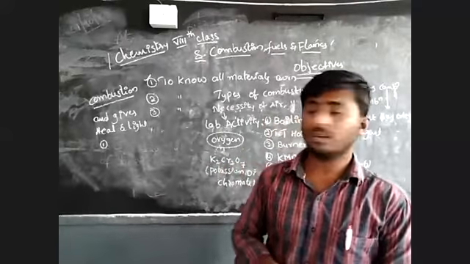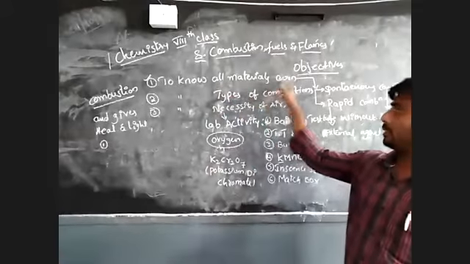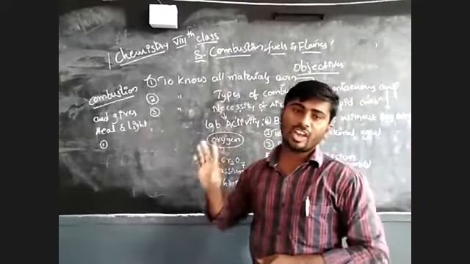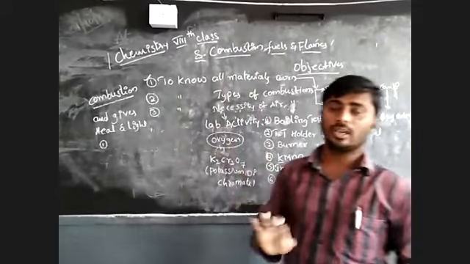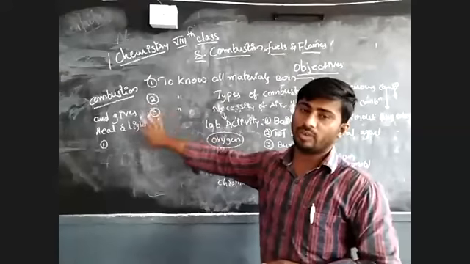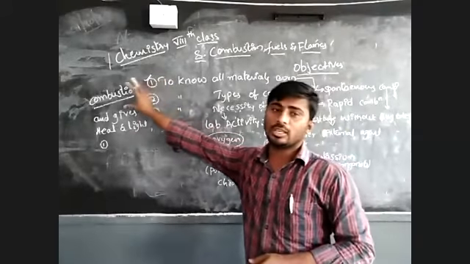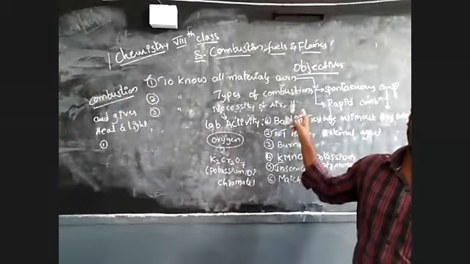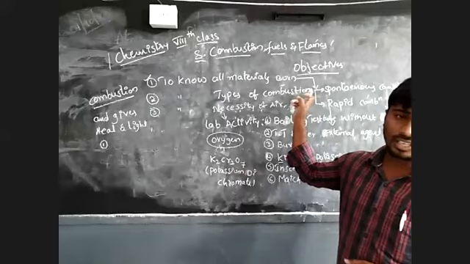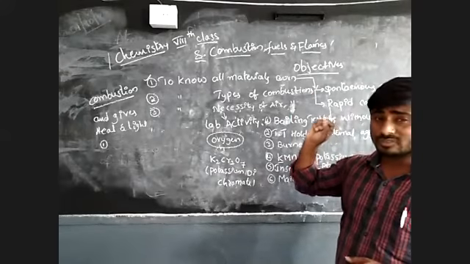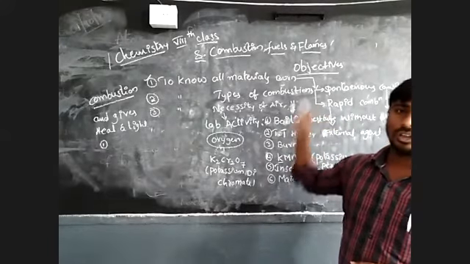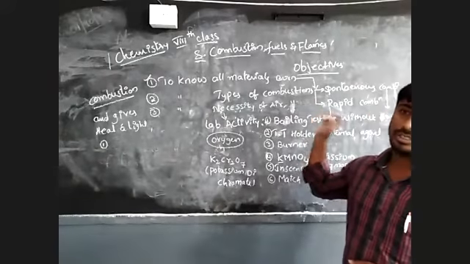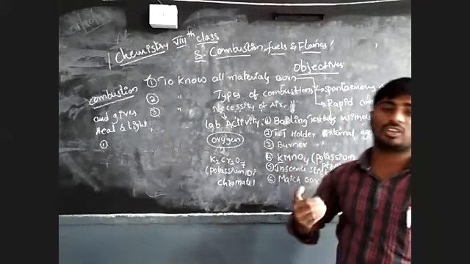Is it clear, everyone? First one, do all materials burn? Types of combustion. What is the meaning of combustion? Any object burned in the presence of air that gives heat and light or flame is called combustion. There are two types of combustion: spontaneous combustion and rapid combustion. Spontaneous combustion means objects are burned without any external influence. Rapid combustion means objects are burned with the influence of an external factor.